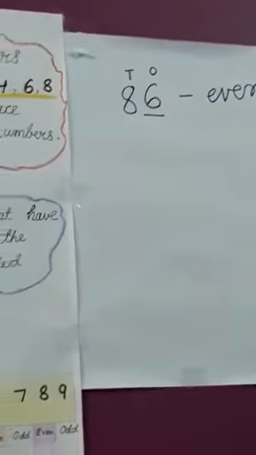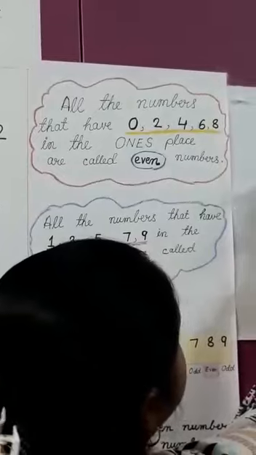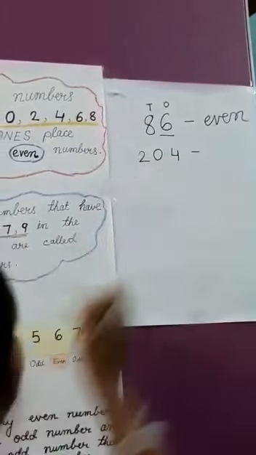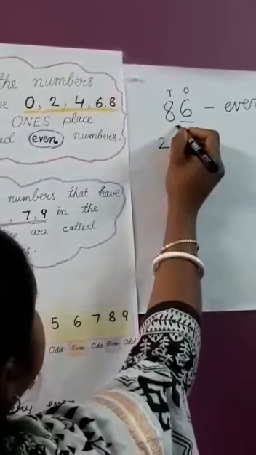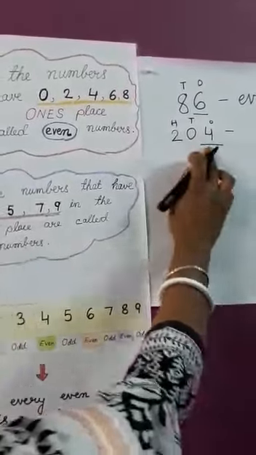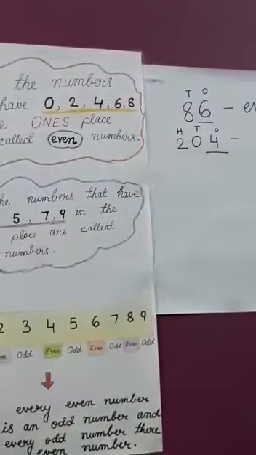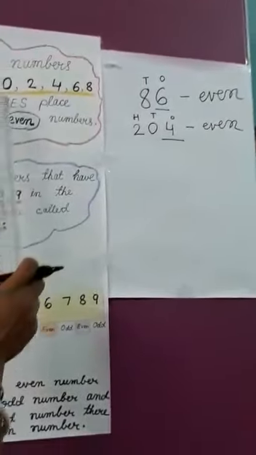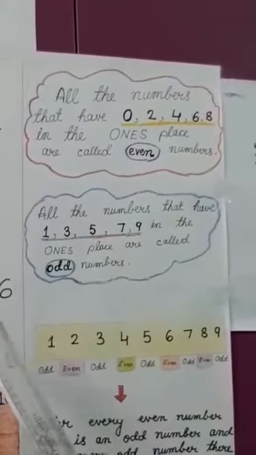Okay, clear for a big number. Let me take another number, 204. Again ones place, tens, hundreds. In the ones place I have 4. So 4 is an even number. We have to follow this rule.